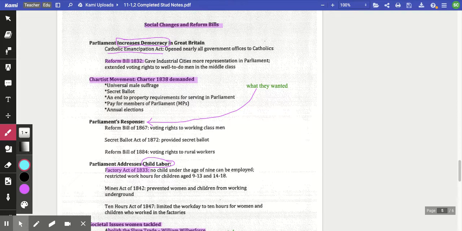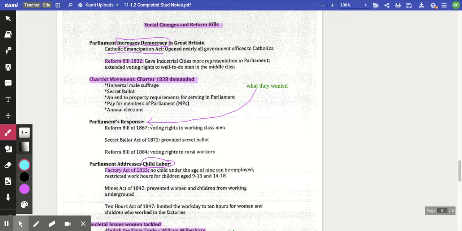This was great for Ireland because now the Irish are going to have seats within Parliament, and they're hoping they can start to make changes that will benefit Ireland. And this is also going to help in areas, if they have some industry, they start to get a voice. But for Ireland, this was a game changer for them.